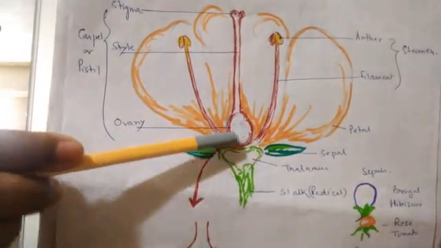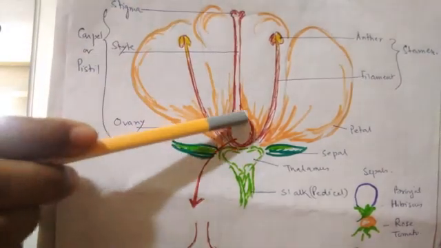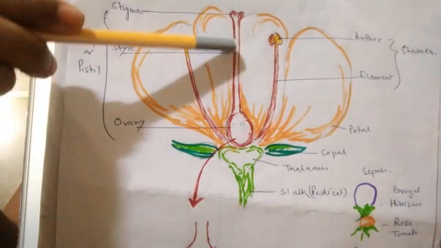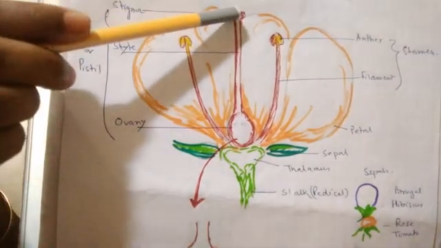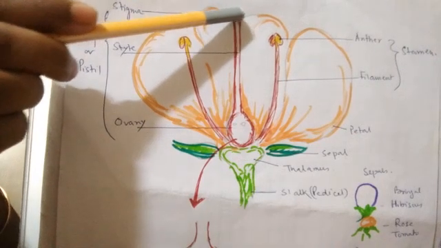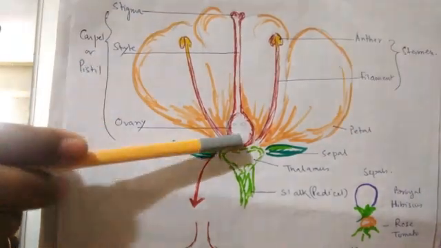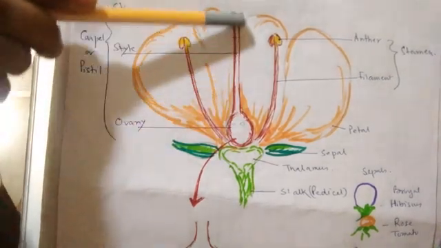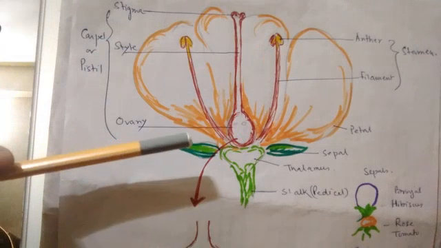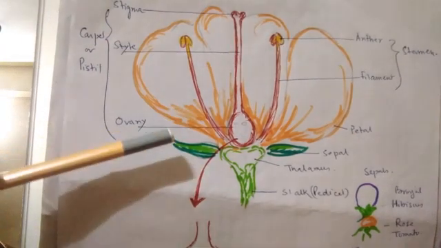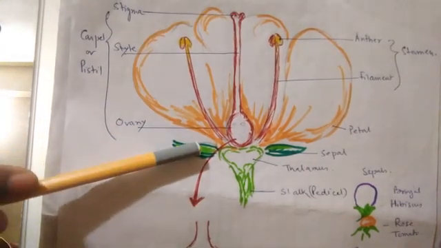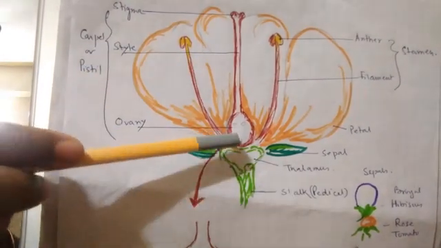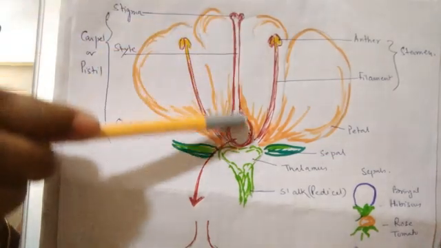And at the center you can find a round basal structure, ball-like, with a long elongated tube at the top and somewhat flat at the topmost region. This is called carpel or pistil. Clear? Now you see these two. So these are the sepals, these are the petals, this is the stamen, and finally at the center this is the carpel or pistil.